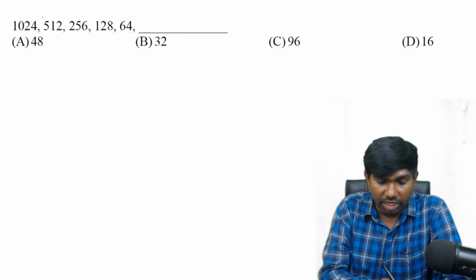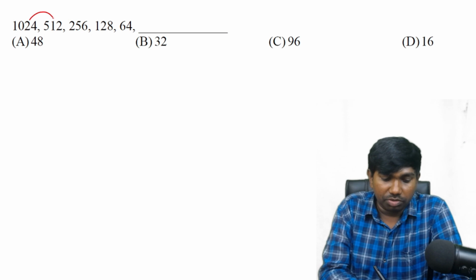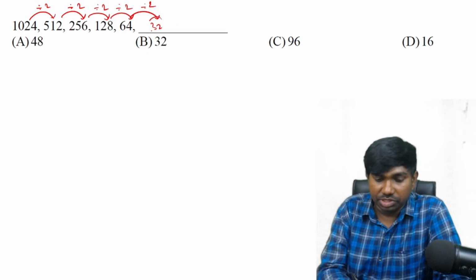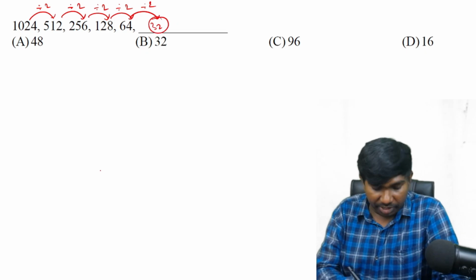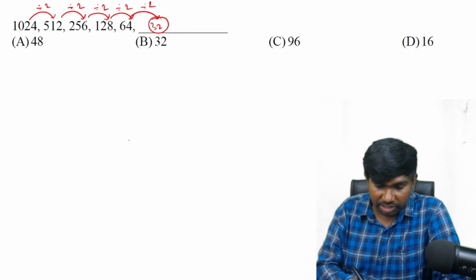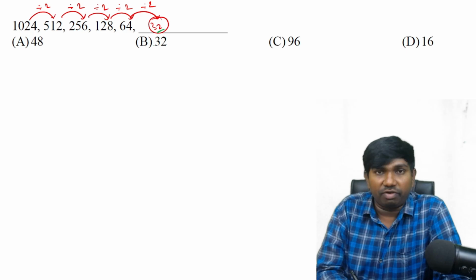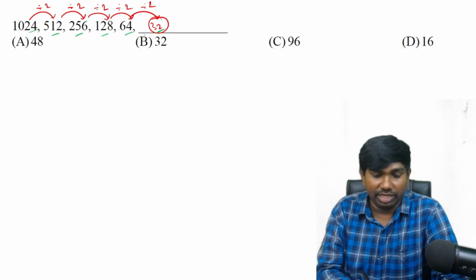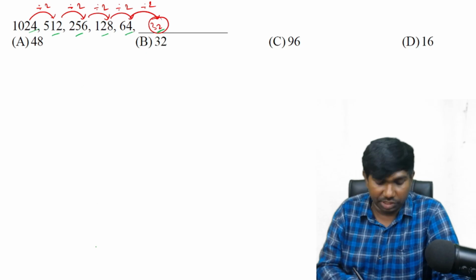Left to right it is divided by 2. 1024 by 2 is 512, by 2 is 256, by 2 is 128, divided by 2 is 64, and 64 divided by 2 is 32. 32 is the answer. And I have mentioned they are special numbers. How are they special? This is nothing but 2 power 5, 2 power 6, 2 power 7, 2 power 8, 2 power 9, 2 power 10. They are successive powers of 2, consecutive powers of 2.